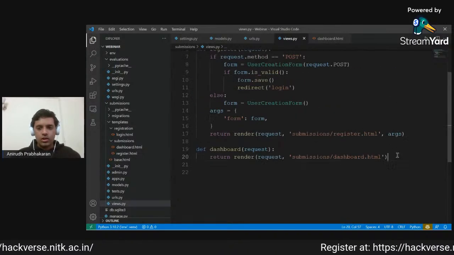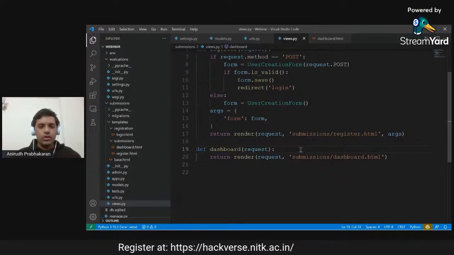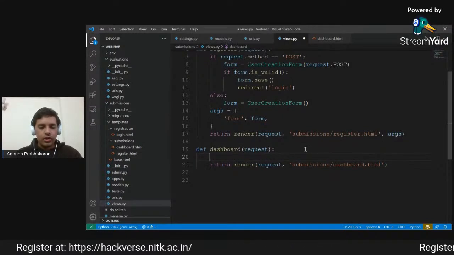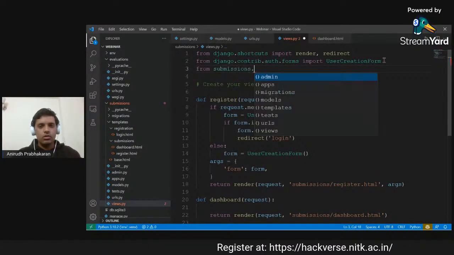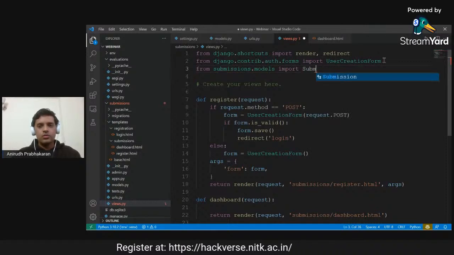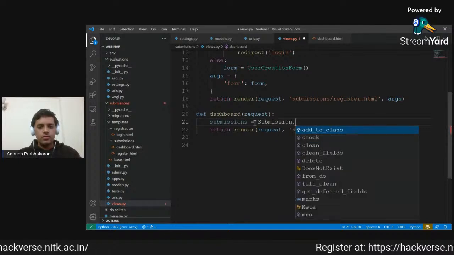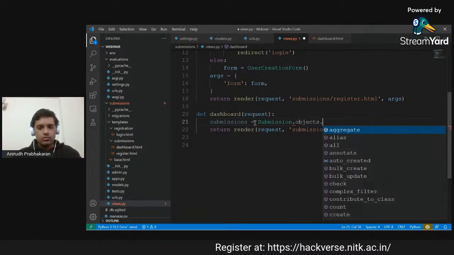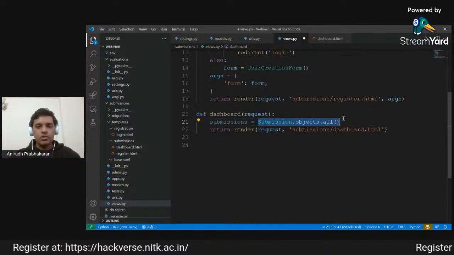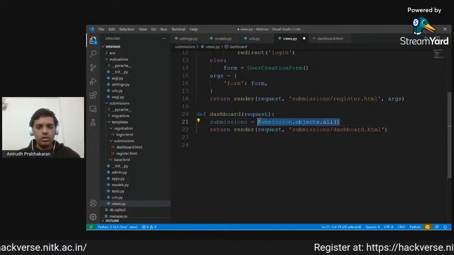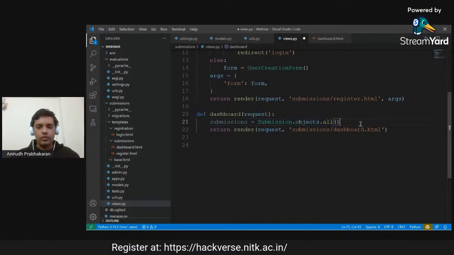Now we will have to do the submissions management. First of all, within the dashboard, we will be able to see all the particular submissions that we have. For that, first let us import from submissions.models the Submission class. And then we will get Submission.objects.all. This is the ORM that was mentioned in the initial page. It will convert to some SQL in the background, run on the database, and return us whatever we want.